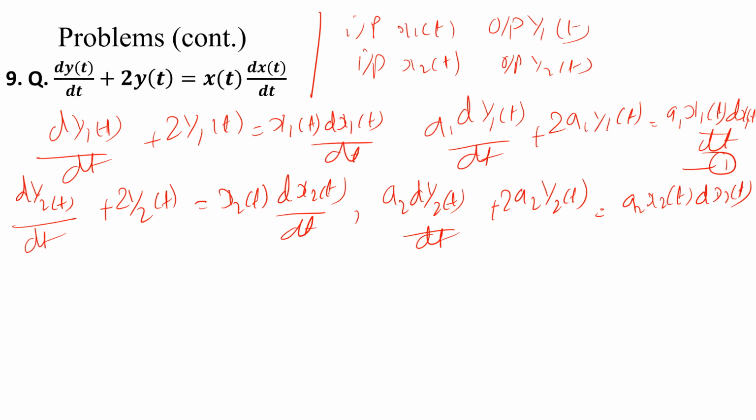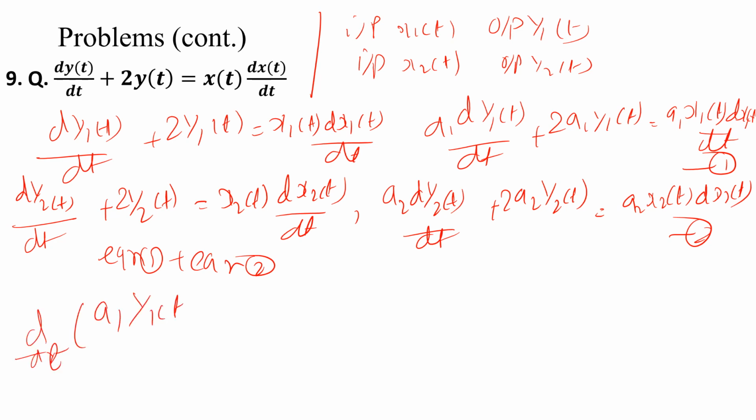So if I add both equation 1 and equation 2, what you will get is d/dt of (a1 y1(t) + a2 y2(t)) plus 2 times (a1 y1(t) + a2 y2(t)) is equal to a1 x1(t) dx1(t)/dt + a2 x2(t) dx2(t)/dt.